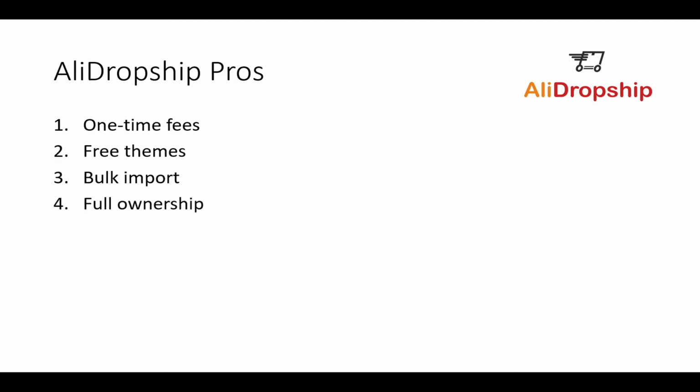And full ownership. Now, full ownership, to really understand what full ownership means, you have to understand what open source is. So open source is denoting software from which the original source code is made freely available and may be redistributed and modified. So what exactly does that mean?